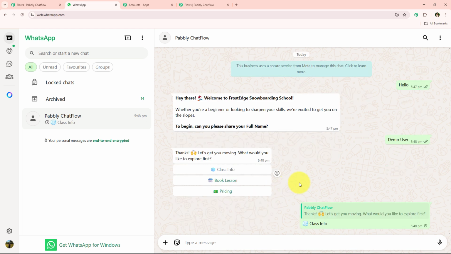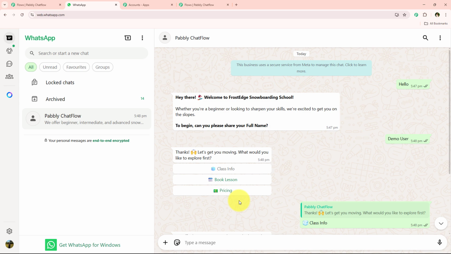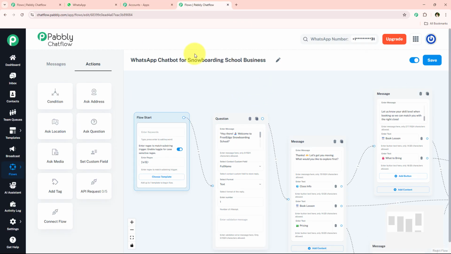Now further my user can select the information which they want to view, and the chatbot is going to help them. Alright, so with this we have successfully completed this WhatsApp chatbot. So now not only sending and receiving of WhatsApp messages, but this WhatsApp chatbot can help you view the status of the message too. You can go towards this inbox section.